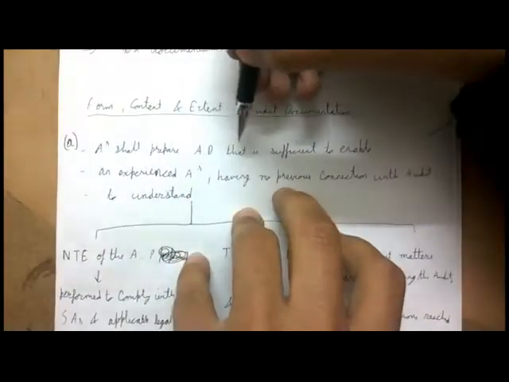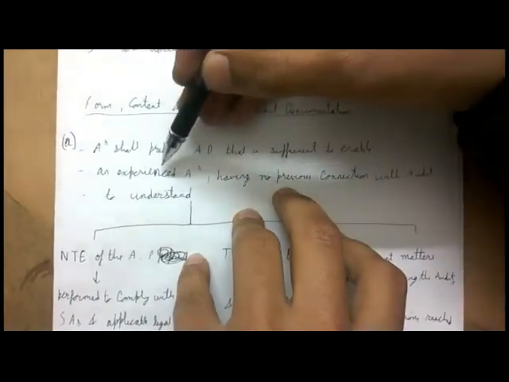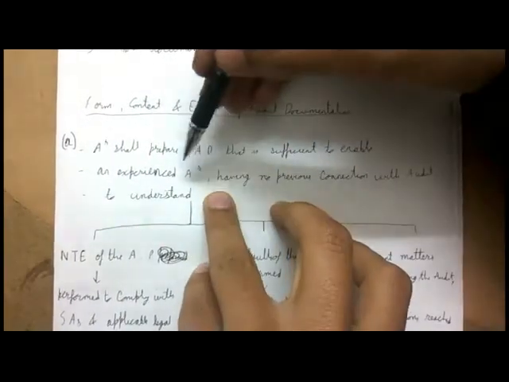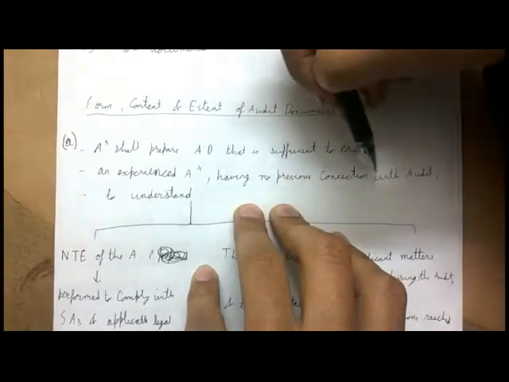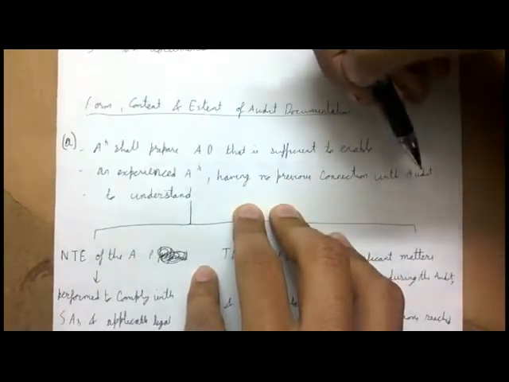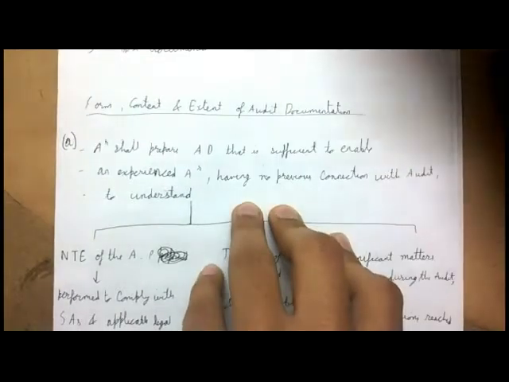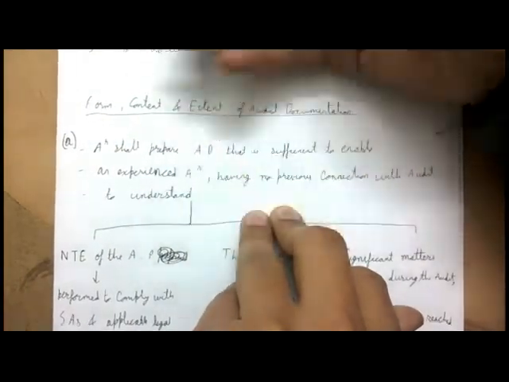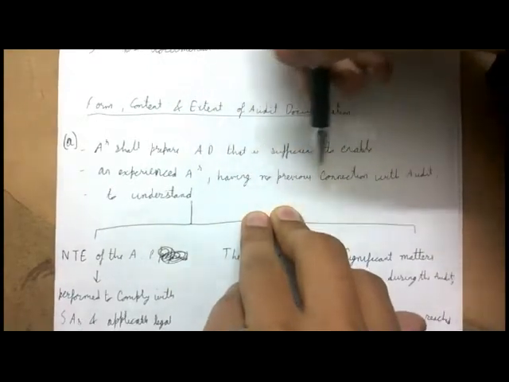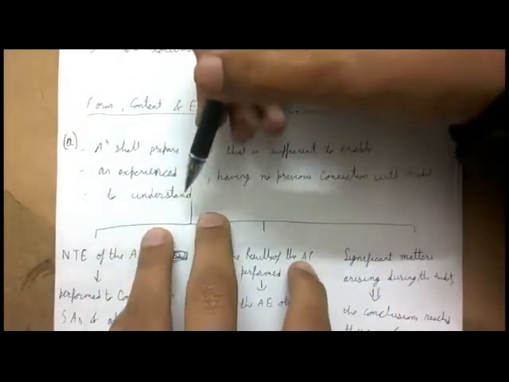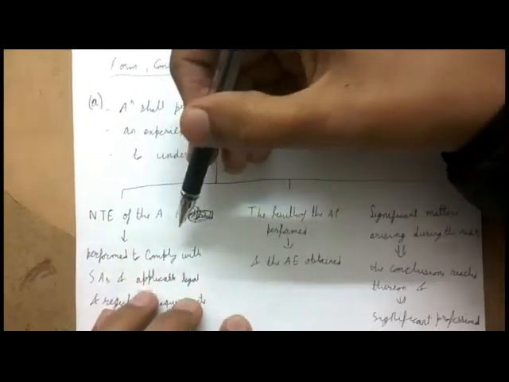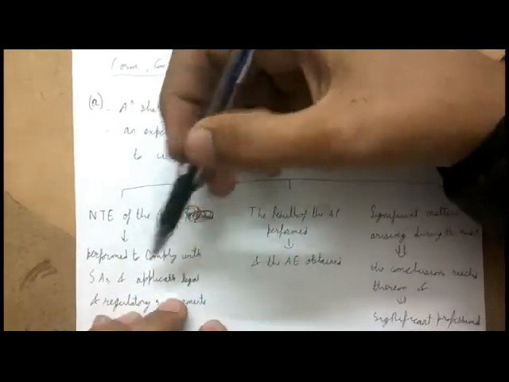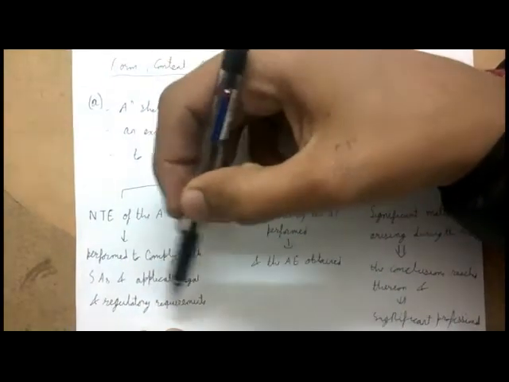So the auditor shall prepare audit documentation that is sufficient to enable an experienced auditor having no previous connection with the audit. That is, if you're auditing the accounts of BMW, the experienced auditor is one who has no linkage with BMW. He has never audited the accounts of BMW, but still he is able to understand what you did with BMW, right? Having no previous connection with the audit, he is able to understand the nature, timing, and extent of audit procedures that you performed to comply with standards on auditing and applicable legal and regulatory requirements.